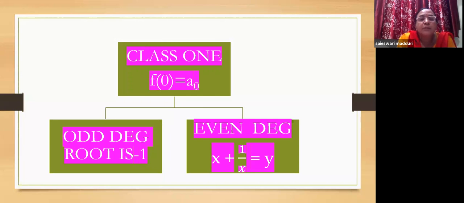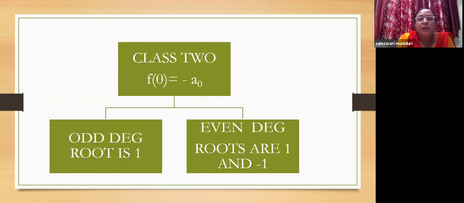What happens if it is an even degree, something like x power 4 or x power 6? Then here you have to take x plus 1 by x equal to y, which you have been doing in finding the solutions of equations. Even in your 10th class, you have done equations of this sort. Now what happens with class 2? Class 2 is when f of 0 is minus a naught. Class 2 again has odd degree equations and even degree equations.